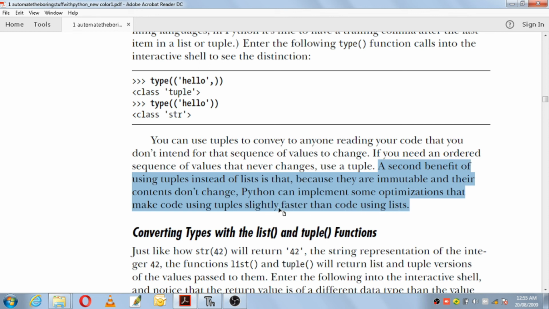So if in your code you are making use of tuples instead of lists, Python will see to it that the code will run a bit faster. Okay, so the two benefits are that if you want the values not to change, make use of a tuple, and if you want your code to run faster, make use of a tuple.